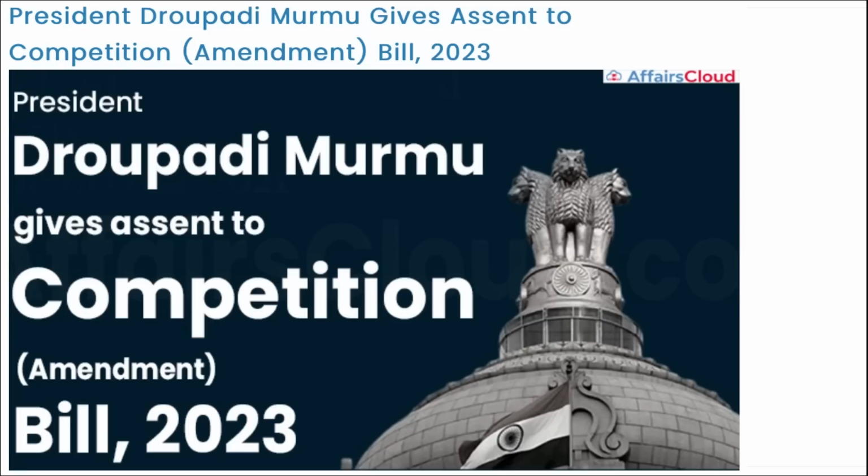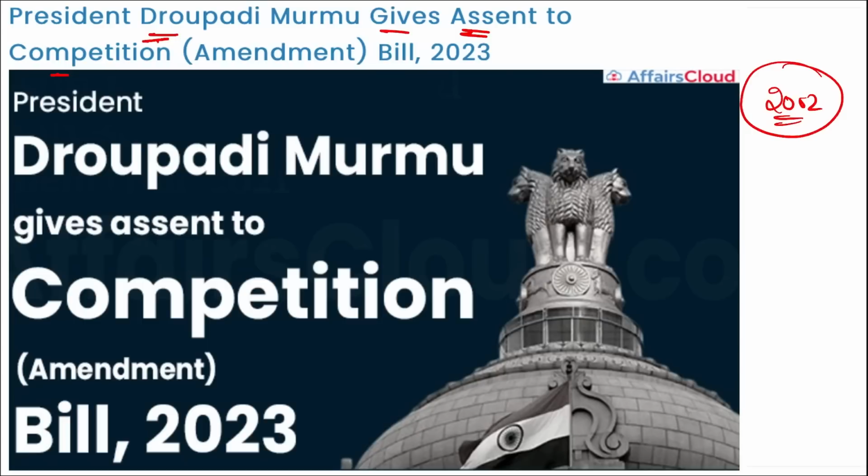Next news. Next, we are talking about President Draupadi Murmu has given assent to Competition Amendment Bill for 2023. Alright, here the aim is to amend the Competition Act of 2002 that regulates the competition in the Indian market and forbids anti-competition practices like cartels, mergers and acquisition that might have a negative impact on the competition. Alright, so according to this Competition Amendment Bill of 2023, this will be amending the Competition Act of 2002 that regulates the competition in the market and they forbid anti-competitive practices, right?